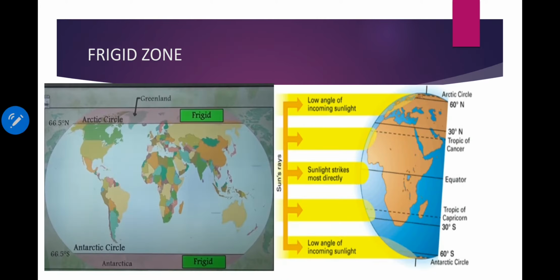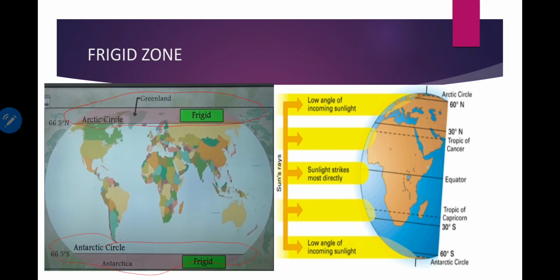Now let us learn about frigid zone. Definitely from Arctic Circle to North Pole and Antarctic Circle to South Pole, these areas are called frigid zone.